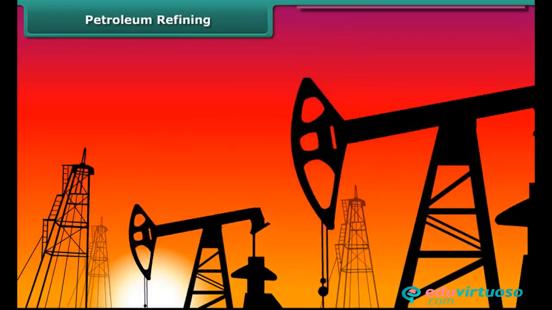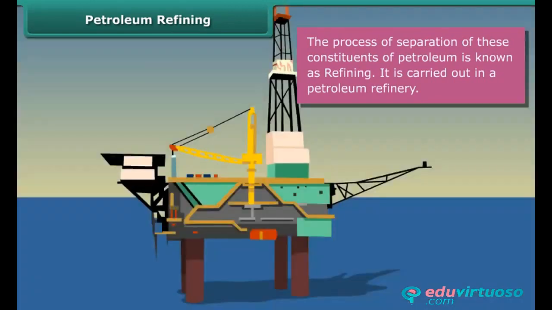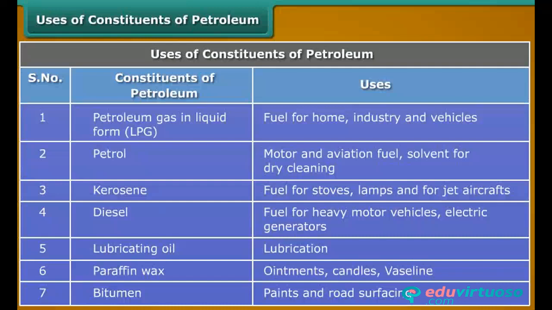All these components are separated by a process called refining. This process is carried out in a petroleum refinery. Here is a table containing various constituents of petroleum and their uses.